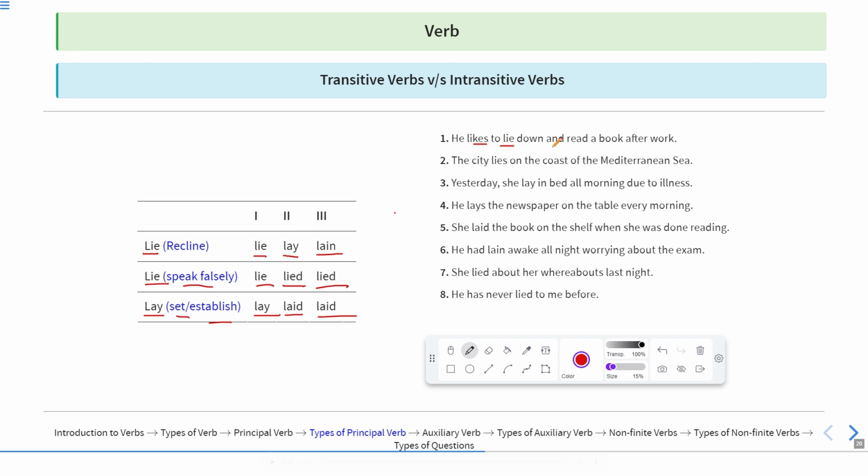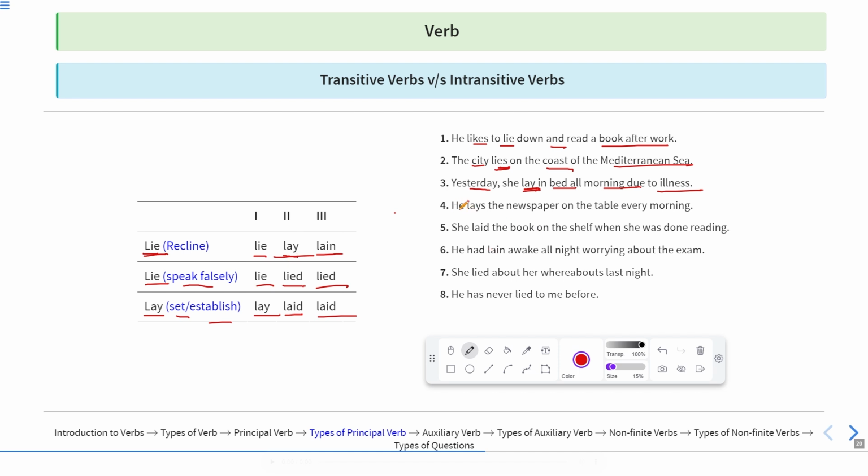He likes to lie down and read a book after work. So lie down means recline. The city lies on the coast of Mediterranean Sea. So here the word lies means situated. Yesterday she lay in bed all morning due to illness. So here we will not use the word laid. Why so? Because here the second form of lie is lay, which means recline. Because she was ill, she was not feeling well, therefore she reclined the entire day. So she lay in bed.